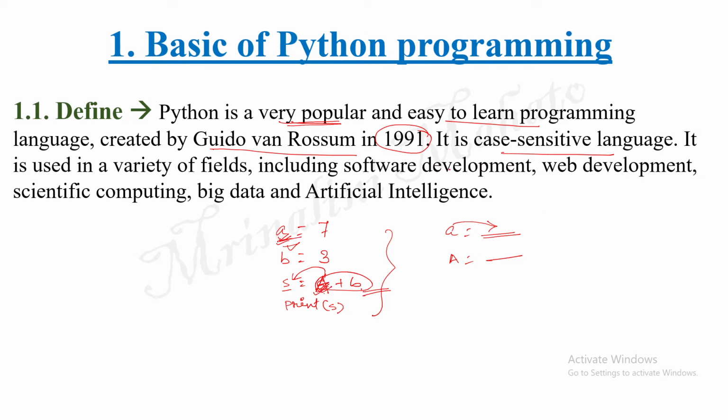And where is it used? For software development, web development, scientific computing, big data and artificial intelligence. Whenever you want to develop software, web development, or store big data, or artificial intelligence. Artificial intelligence means this machine makes the human being's work easy. It's called artificial intelligence. For example,